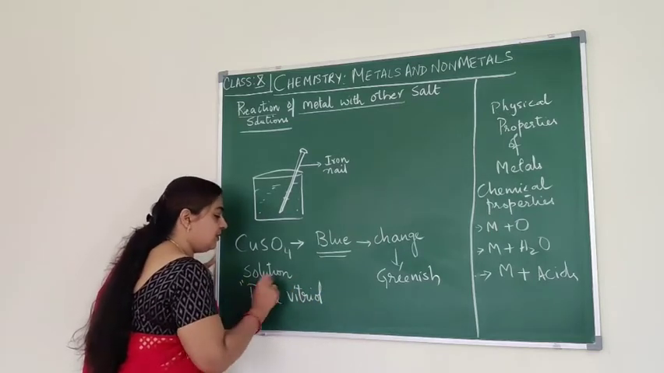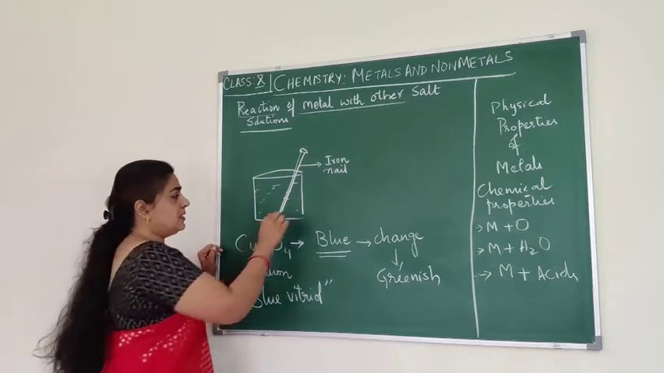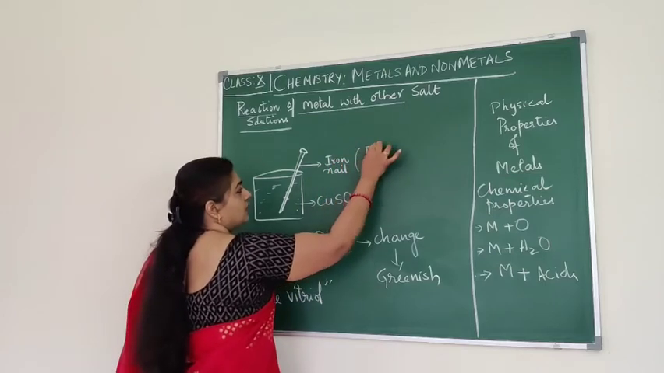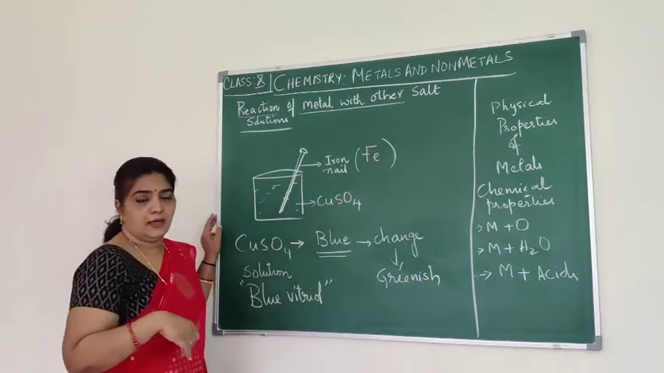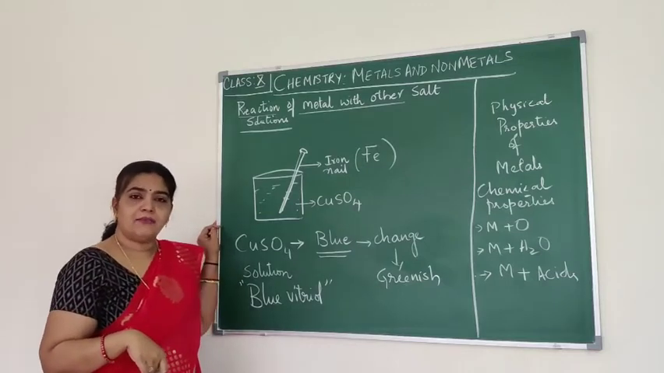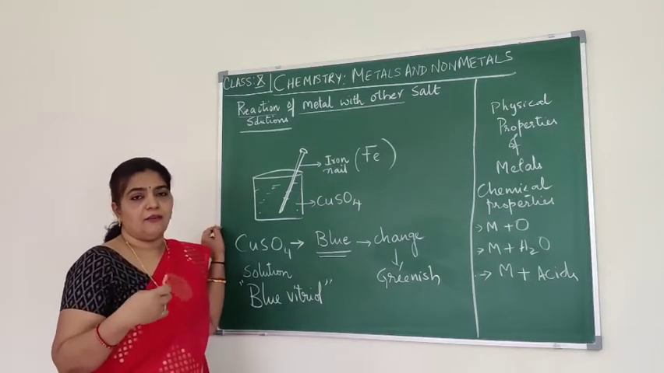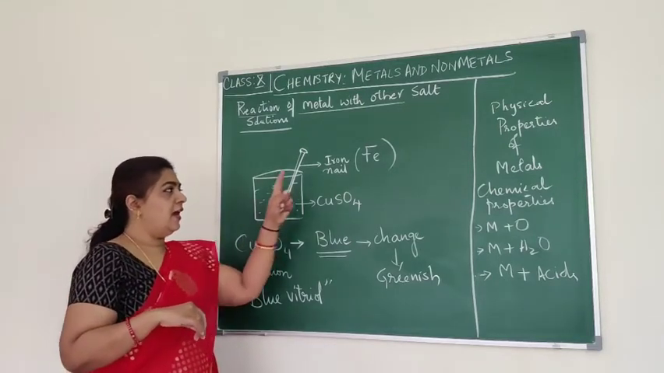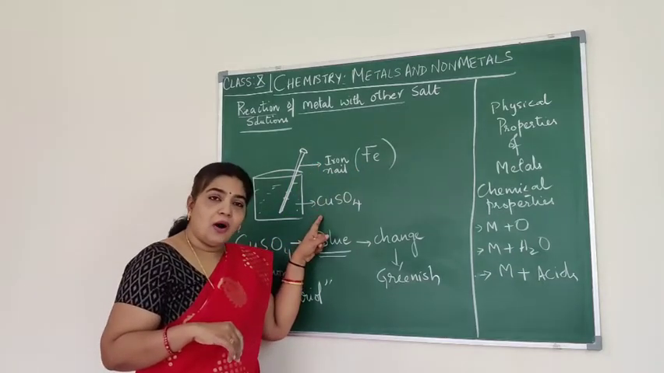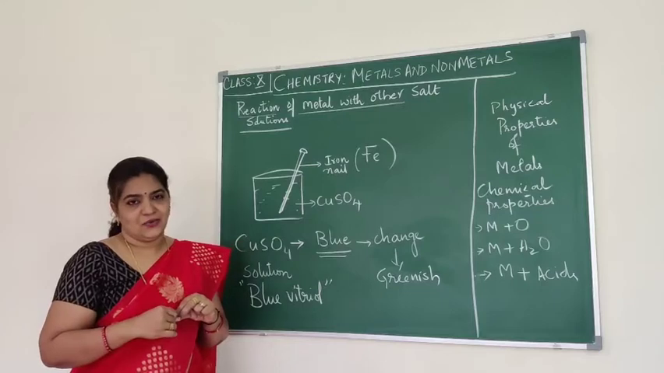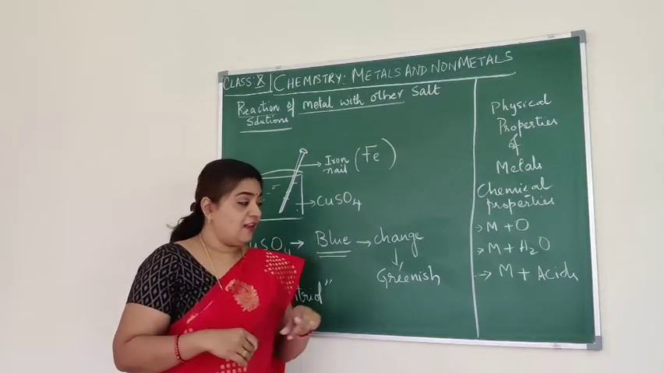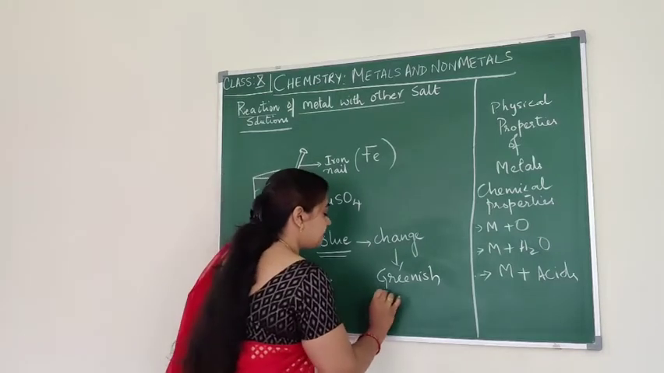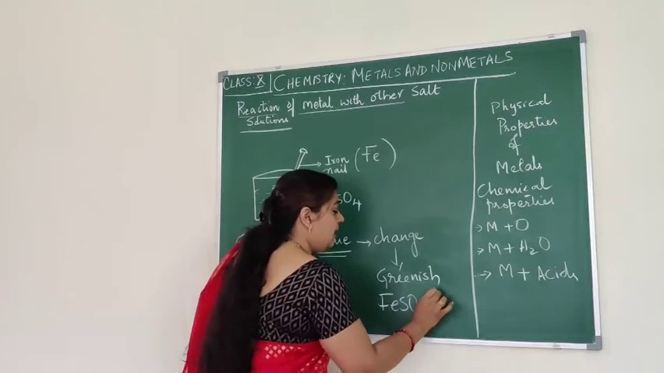When we dip the iron nail into this copper sulfate solution, what is the symbol of iron? The element symbol is Fe. Why is it Fe? It is derived from the Latin word ferrum. Now what has happened here is the iron has displaced copper from copper sulfate solution and it has formed ferrous sulfate, that is greenish in color. The ferrous sulfate is called green vitriol.